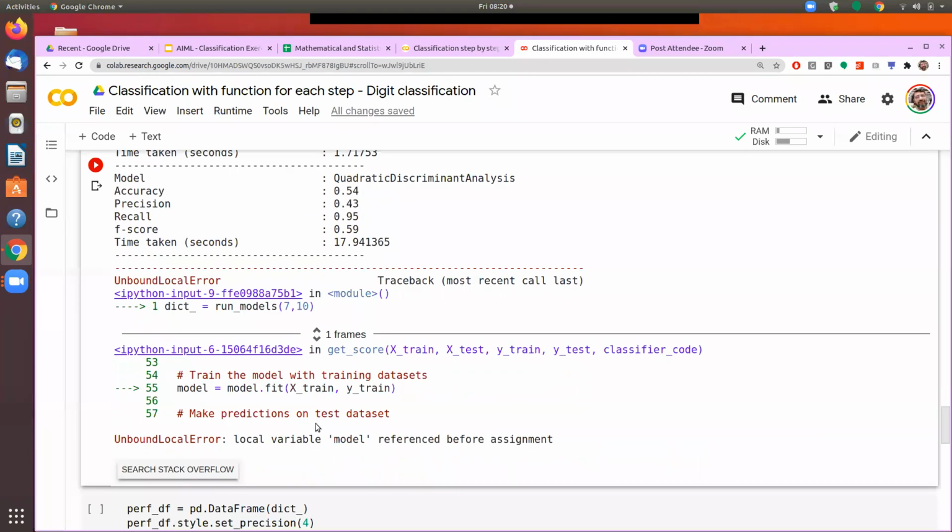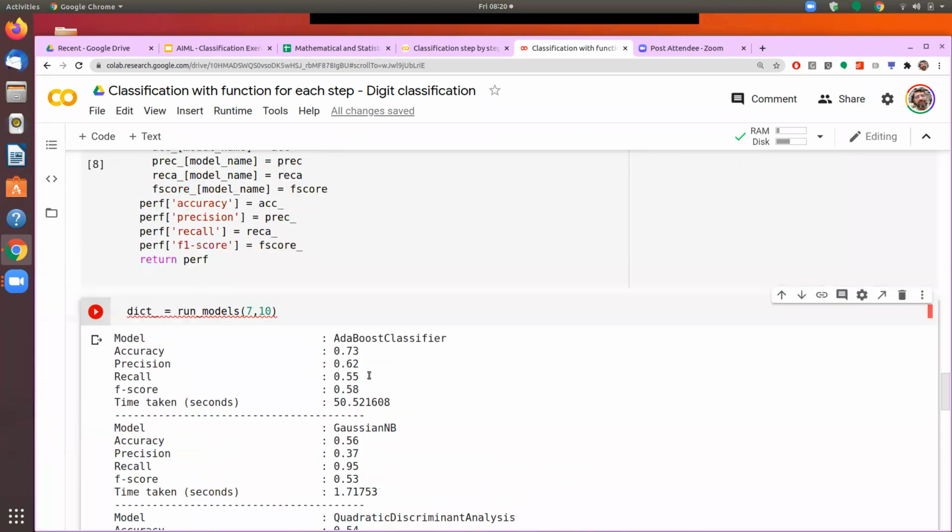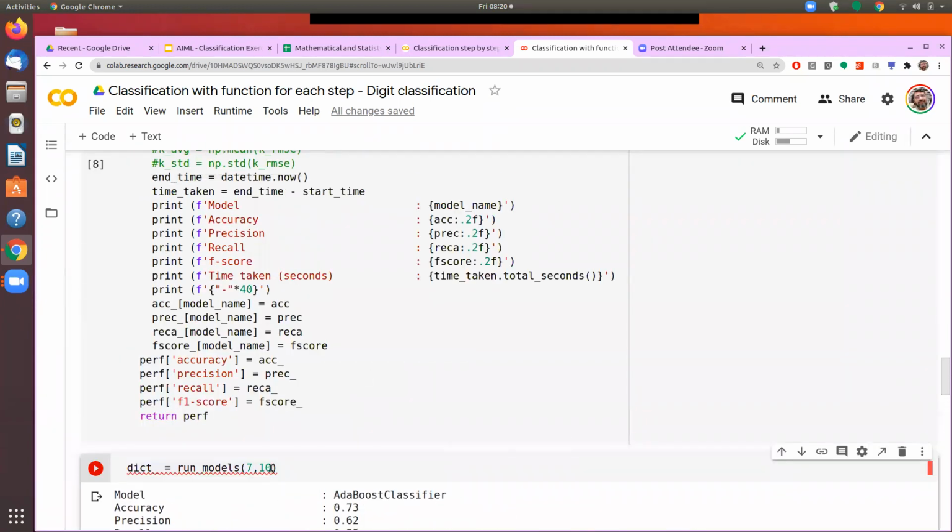Let me see what is the problem here. Okay. Yeah, so it has run this. There is maybe another.